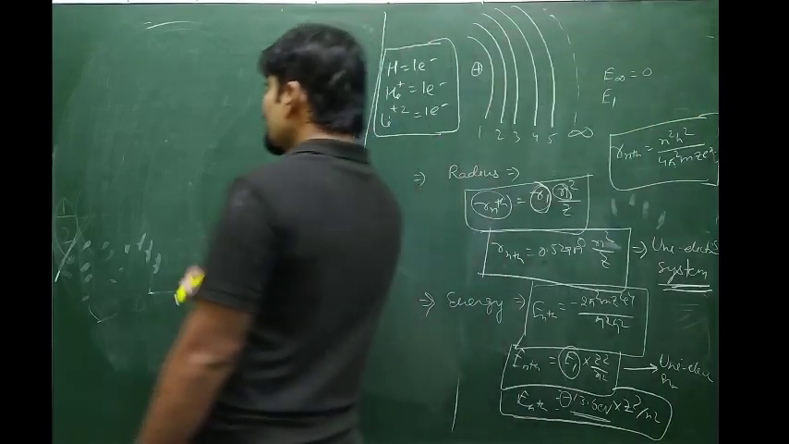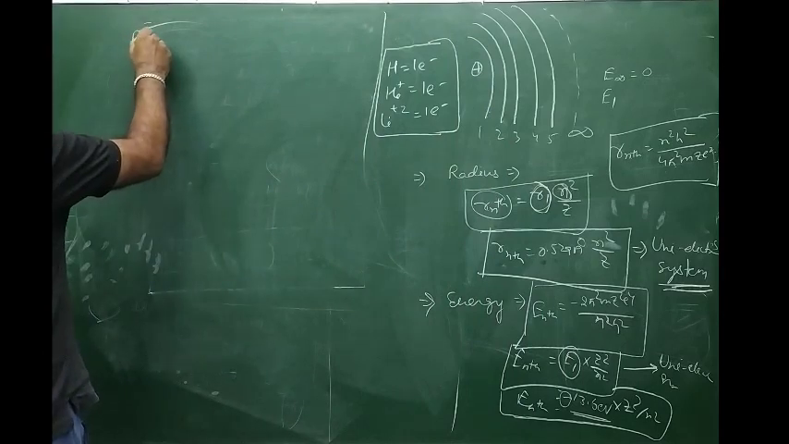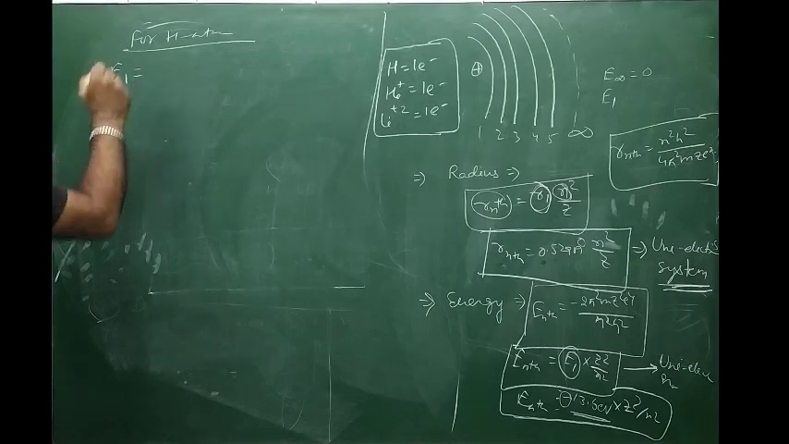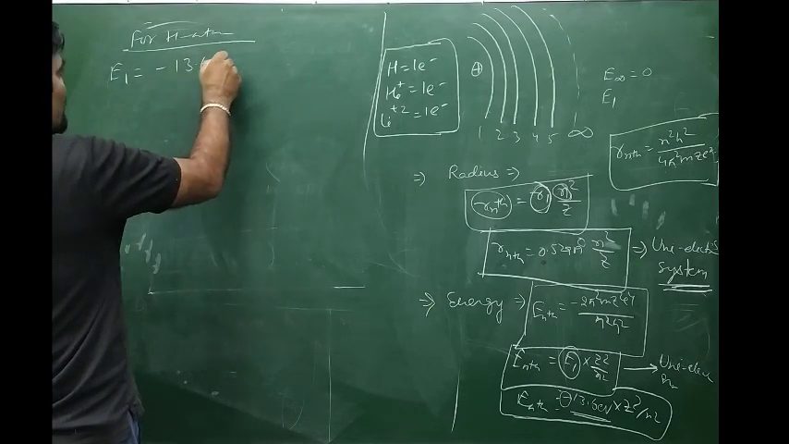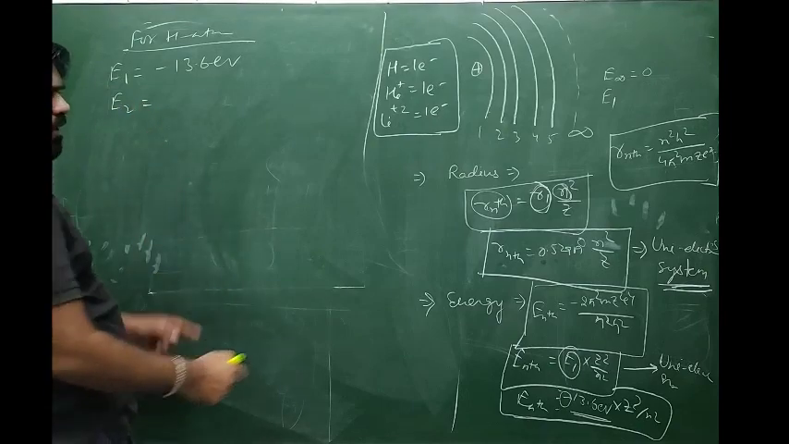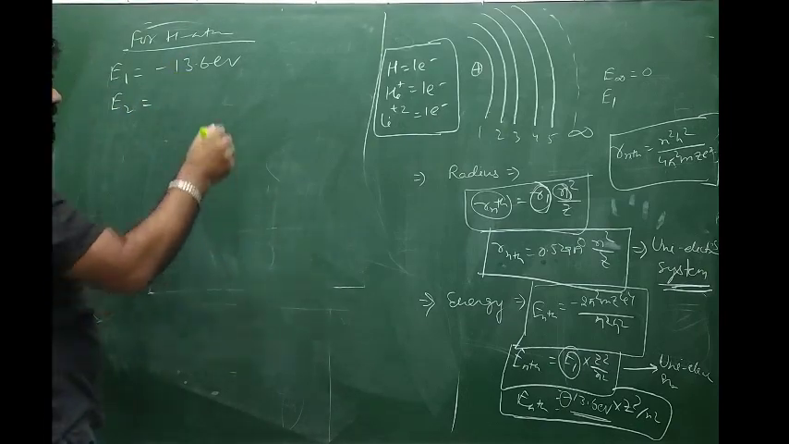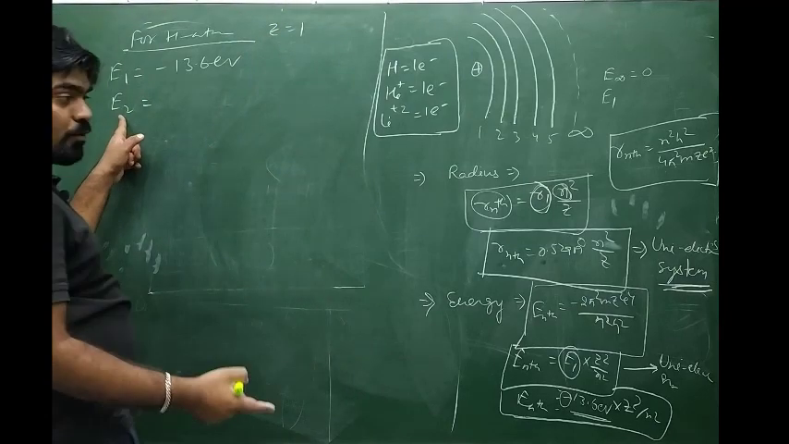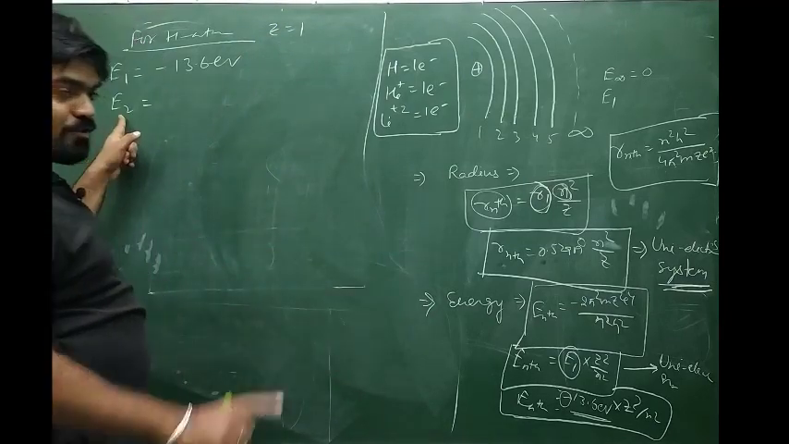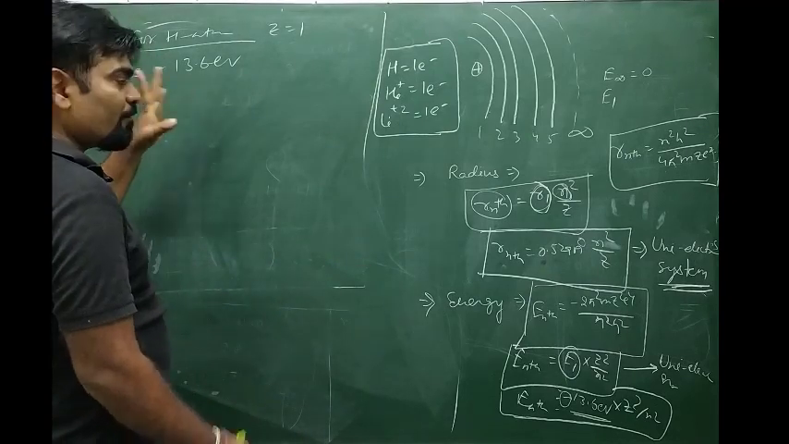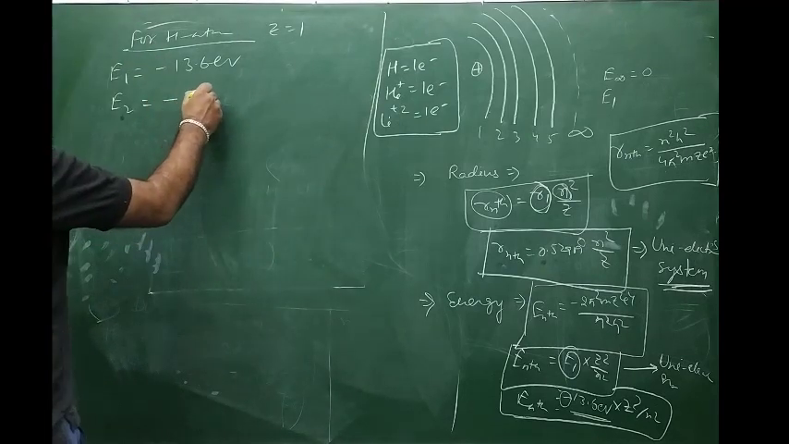Now if we calculate E1 for the hydrogen atom, this equals minus 13.6 electron volt. If we calculate E2, what does it mean? E2 equals minus, again for the hydrogen atom so Z remains 1, but now for the second cell, n equals 2. So Z square by n square, 2 square means 4, that is E1 by 4, 13.6 electron volt by 4, which equals minus 3.4 electron volt.